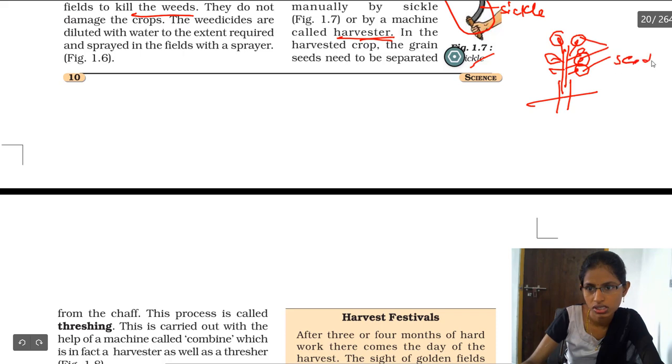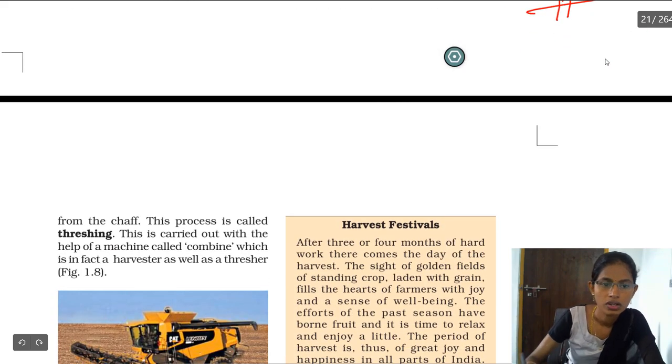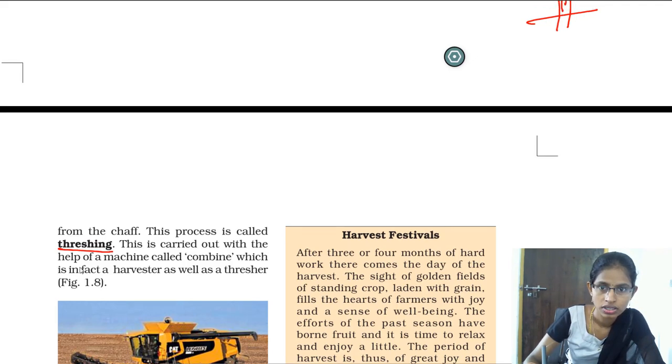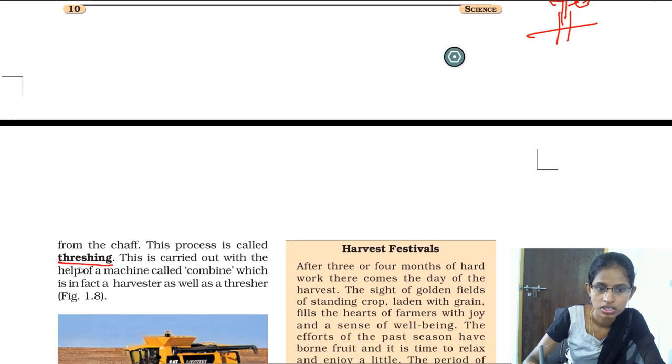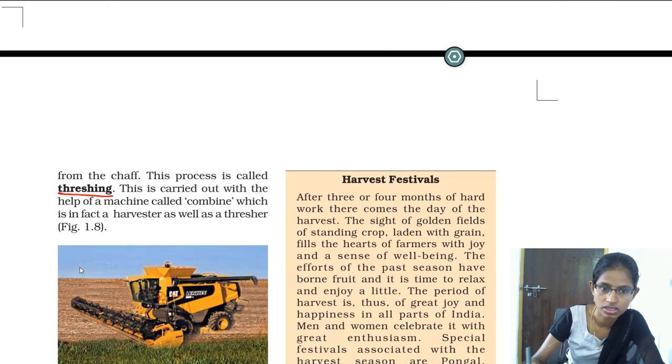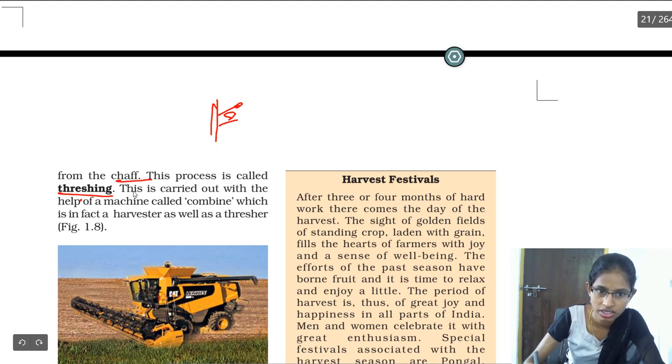This process is called threshing, okay. Chaff is nothing but the grass-like thing, that is called chaff. The process of removing the grain from the chaff is threshing.